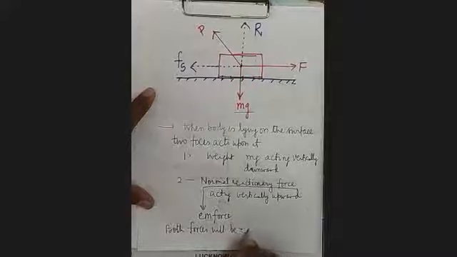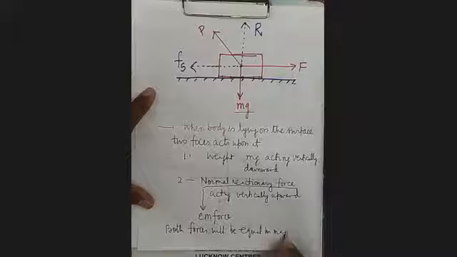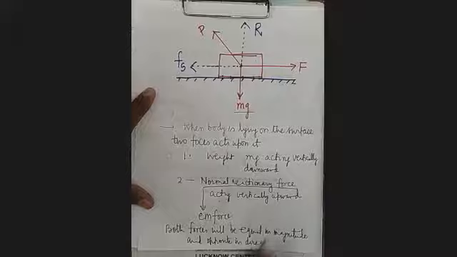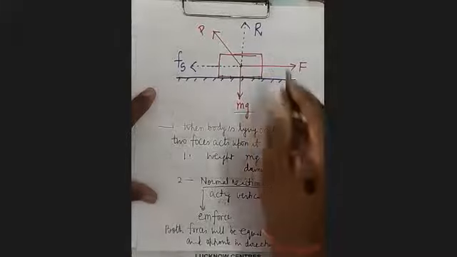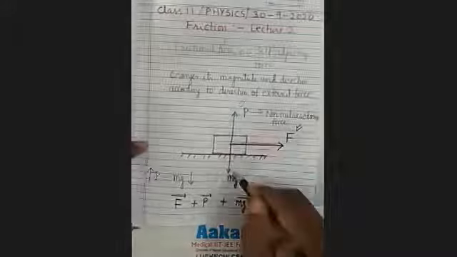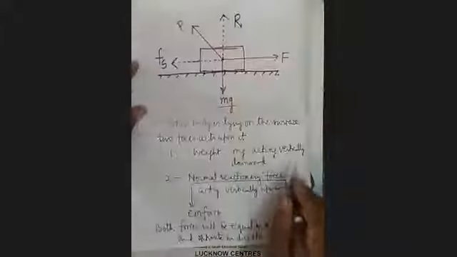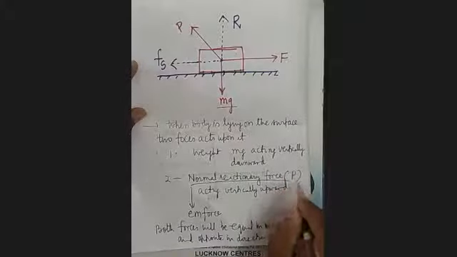Both forces will be equal in magnitude and opposite in direction, as I have shown here. P and mg both are equal in magnitude and opposite in direction. It's clear? Normal reactionary force I have denoted by P.